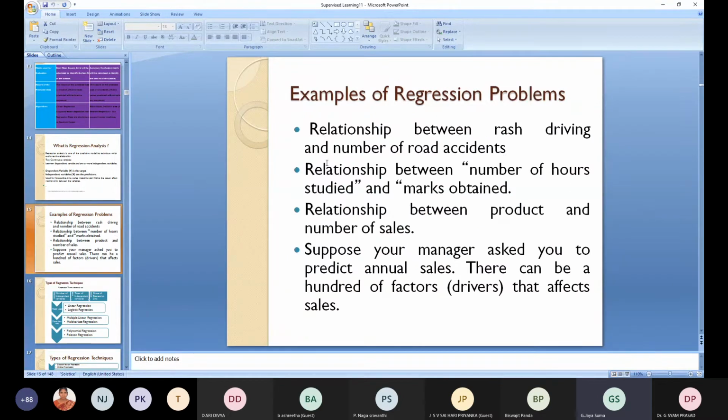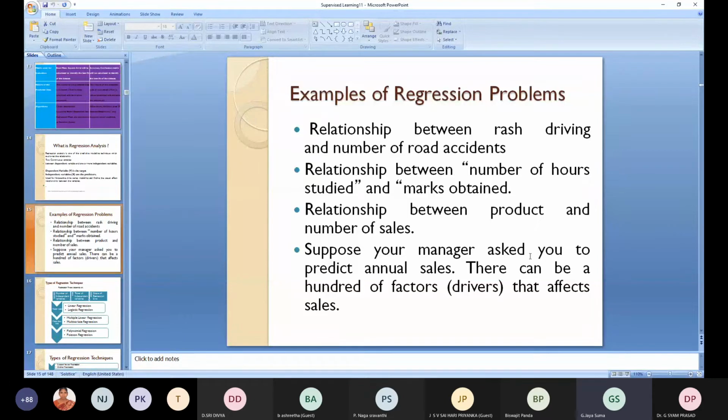Here I'll take a few examples of regression problems. The relation between rash driving and number of road accidents: if there is rash driving, how many road accidents can there be? That relation we can also find out by regression. The relation between number of hours studied and marks obtained. The relation between a product, for example Apple laptop, and number of sales.